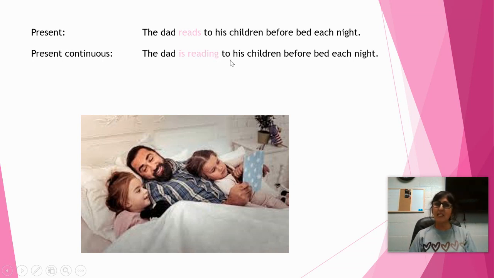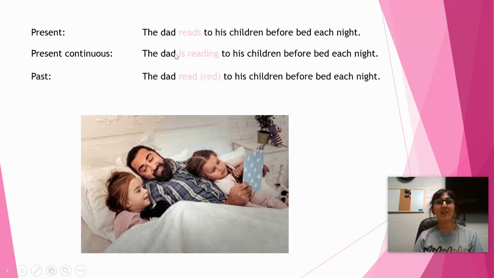Now, what do you think is the past tense of read? Okay, let's check it out. Now, here it is. Before I say it, notice this part in the parentheses because that's how you say it. The dad read, like the color, read to his children before bed each night. The dad read. Now, take a look at the spelling from up here. Reads and read. Let me tell you something. It's spelled the same way. And you just have to know that if it's in the past, you say read, like the color.